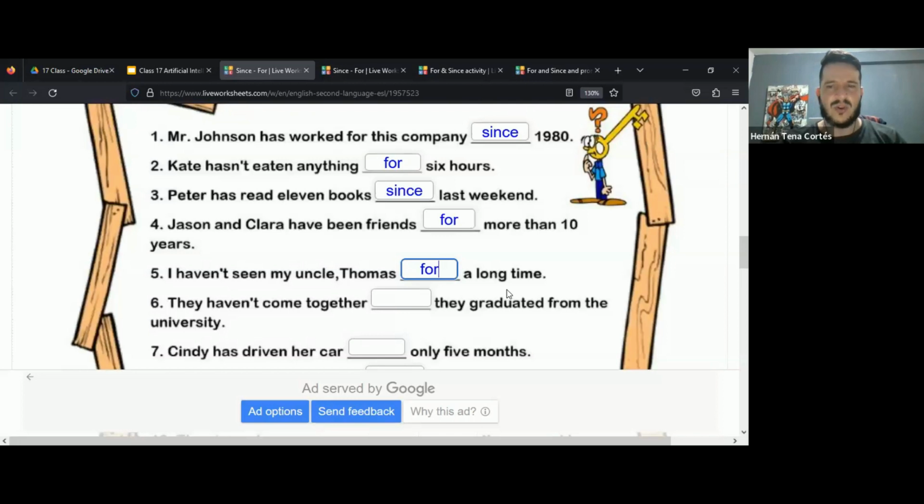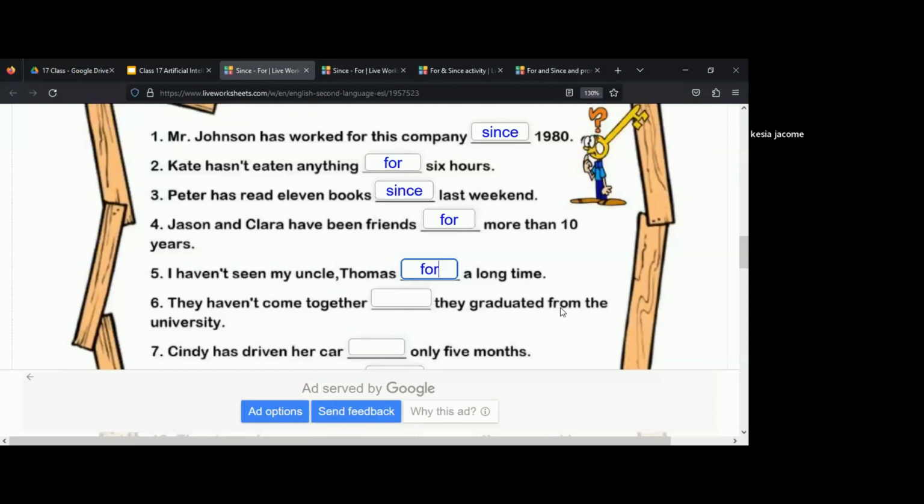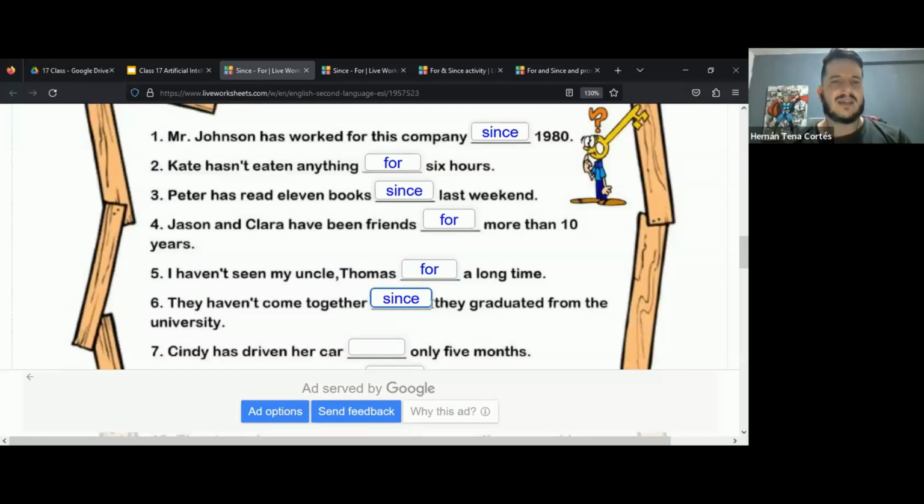I'm gonna go to Kesia. Kesia, help me with number 6, please. They haven't come together since they graduated from the university. Very good, that's right. We use since because that is since that point until now, they have not come together. Very good. Good job. All right, my last one here is going to be for Cindy.